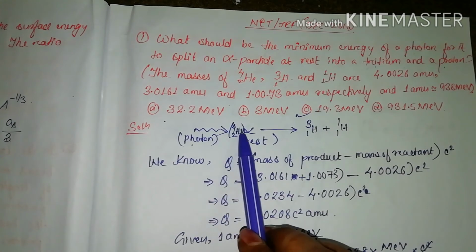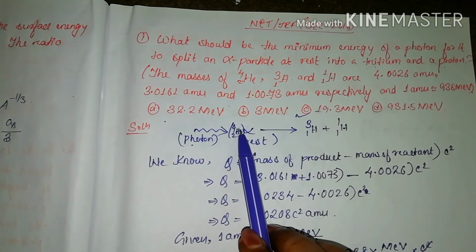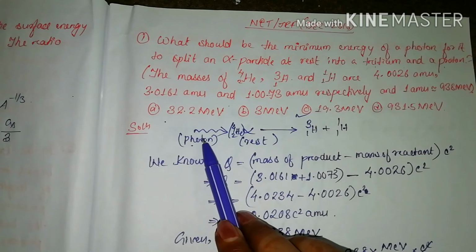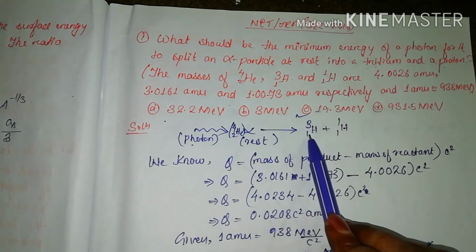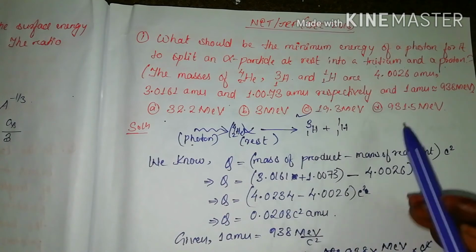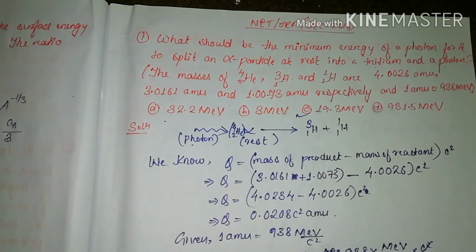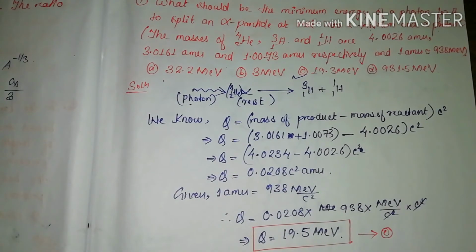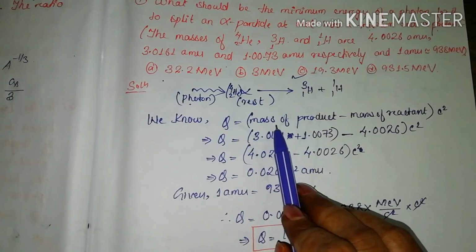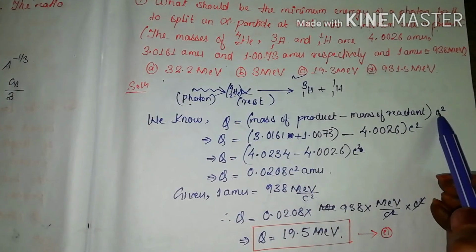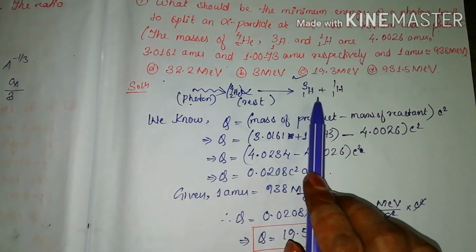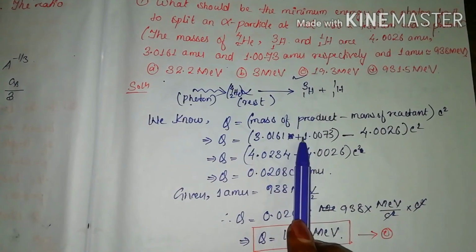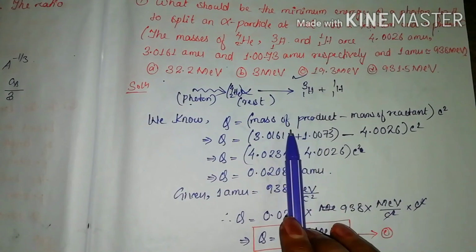So here it is a photon. So this is the nucleus, right? And this photon will split this alpha particle into a tritium and a proton. This is at rest. So for this we are asked to find the minimum energy. So first of all, we will find Q, because we are asked to find the minimum energy, which is Q. It is the mass of the products minus the mass of the reactant, into c square. So the mass of the product is how much? The product is these two. So the total mass of the products will be how much?